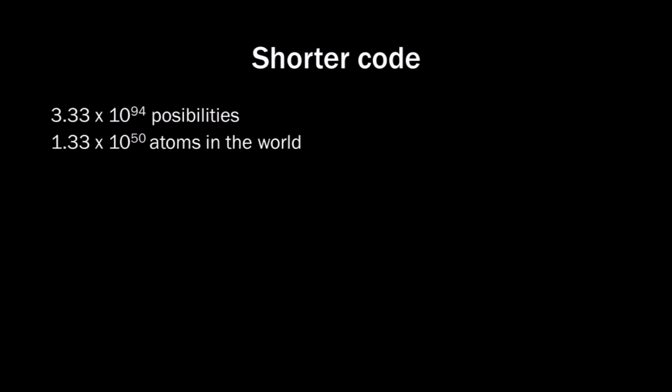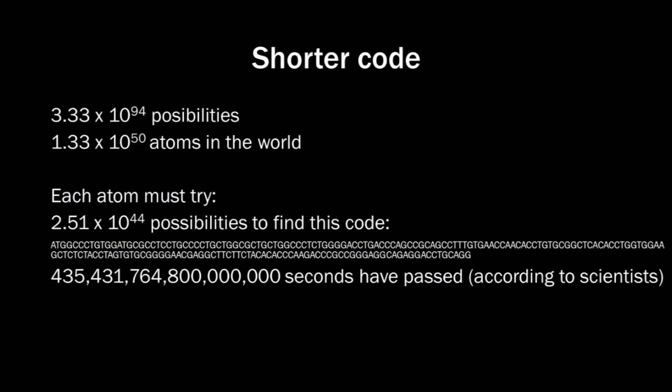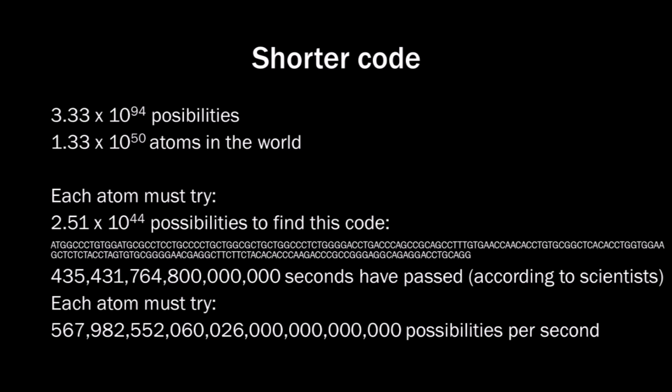Let's calculate that. For this calculation, we pretend that the entire Earth consists of organic materials. This is the amount of atoms in the world. Then each atom must try quite a lot of possibilities. If we divide that by the amount of seconds that have passed according to scientists, then we see that each atom must try a whole lot of possibilities per second to find this code. And that would be if each atom would have its own code, which isn't the case, because one code consists of quite a lot of atoms.